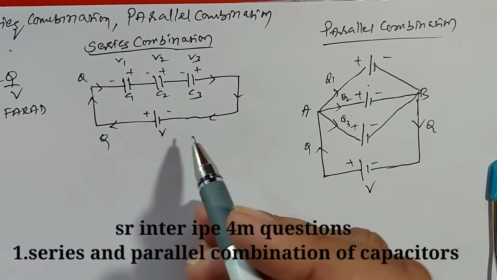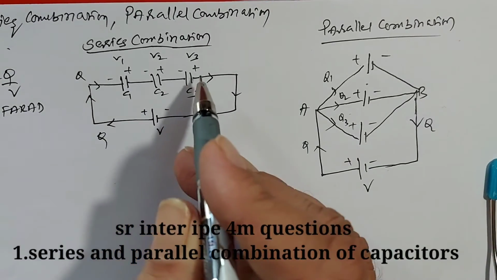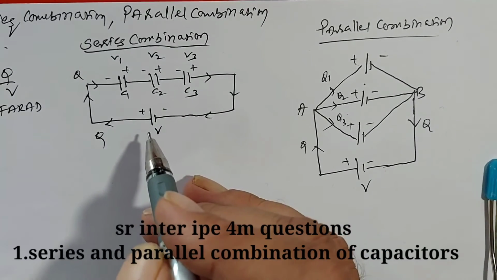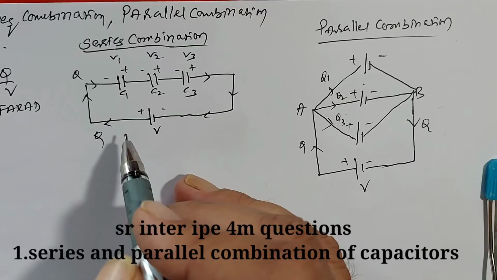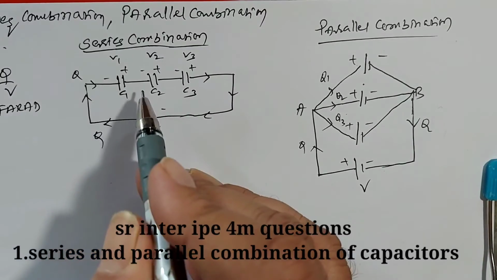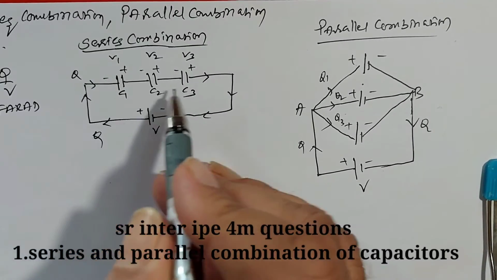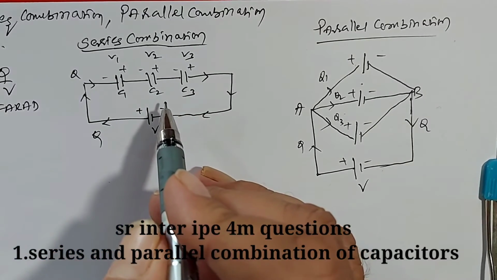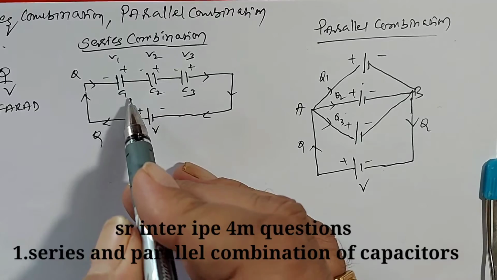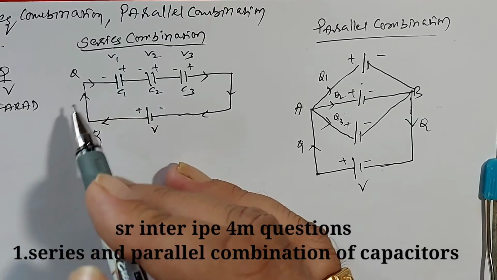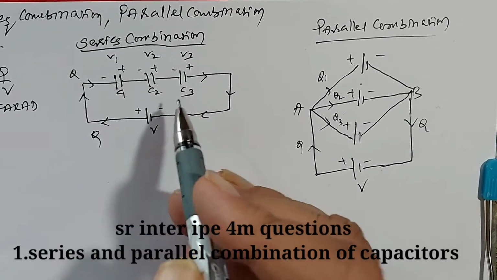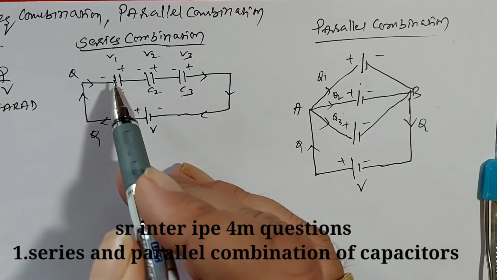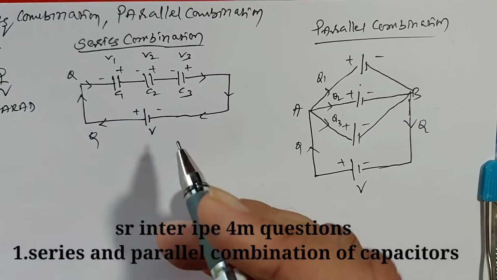This combination is called series combination. In series combination, the charge has only a single path. It does not divide. So the charge on each capacitor is Q. But the voltage of the battery divides as V1, V2, V3.